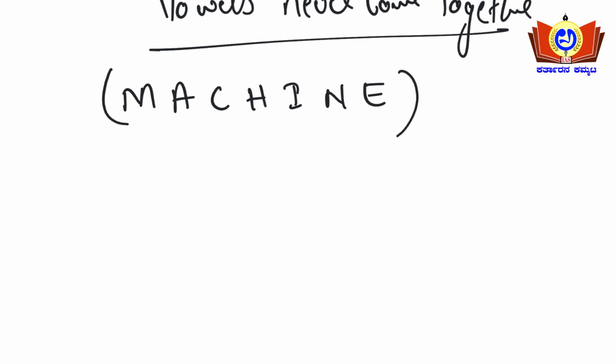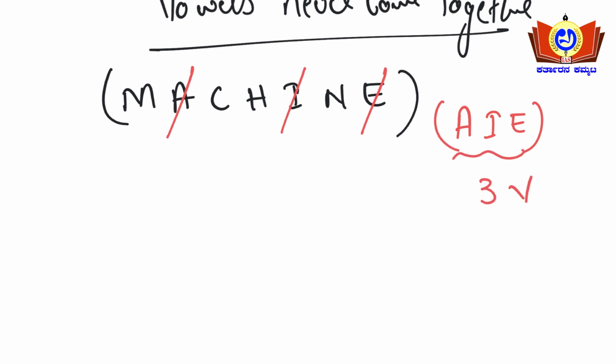Identify the vowels first. A is a vowel, I is a vowel, E is a vowel. So A, I, E are the vowels. How many vowels are there? 3 vowels are there. So see here how many ways the word can be arranged so that the vowels never come together. What is the total number of letters here?